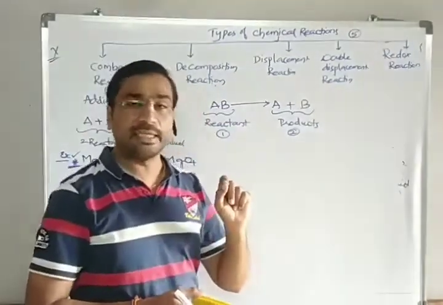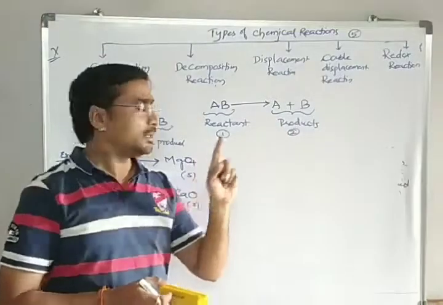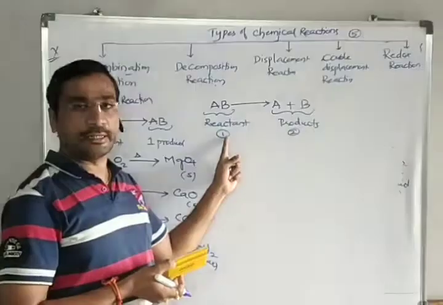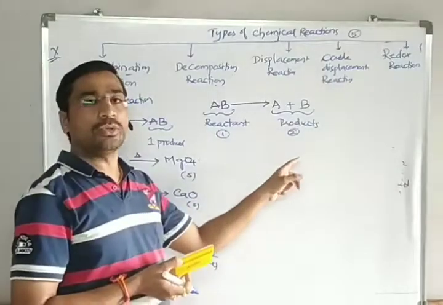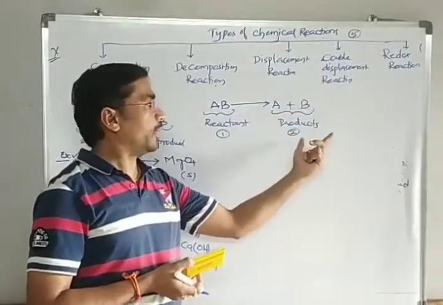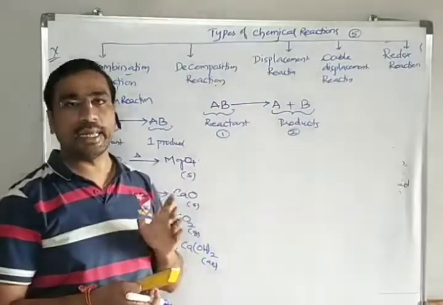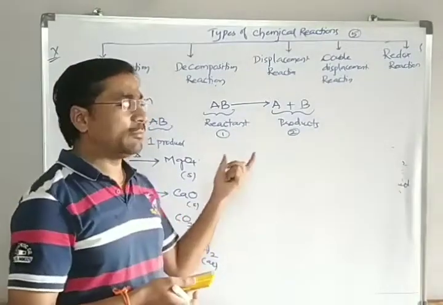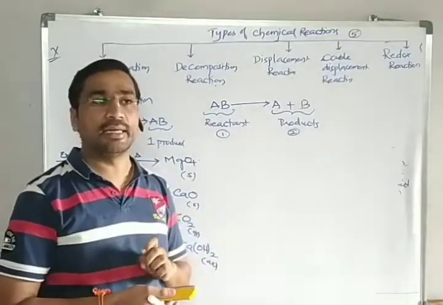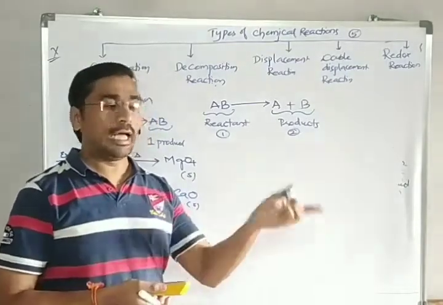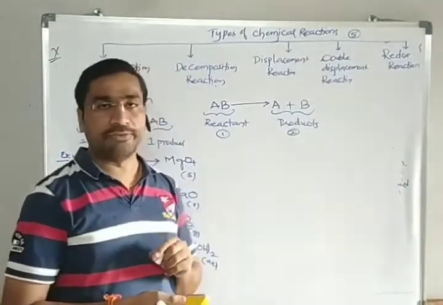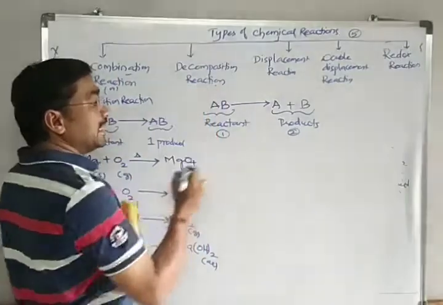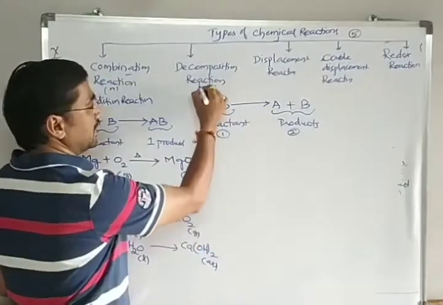So repeating the definition once again, students, a reaction in which one reactant participates in reaction and gives two or more products is called a decomposition reaction. This decomposition reaction we see in our surroundings also. Many chemical reactions happen in our surroundings. I'll give the example here. These decomposition reactions take place in three ways.